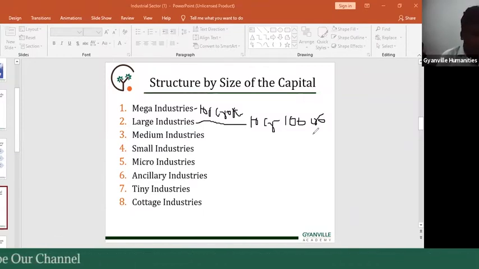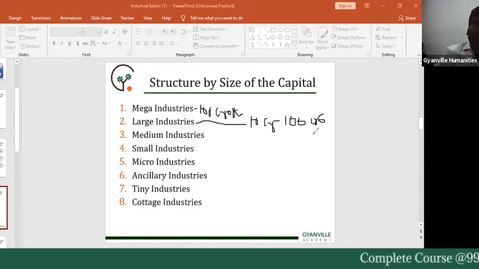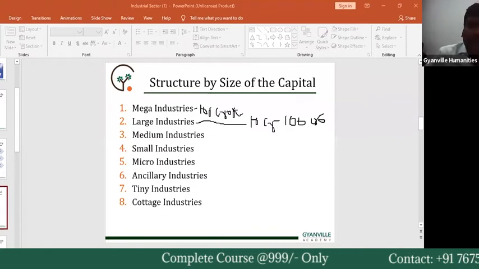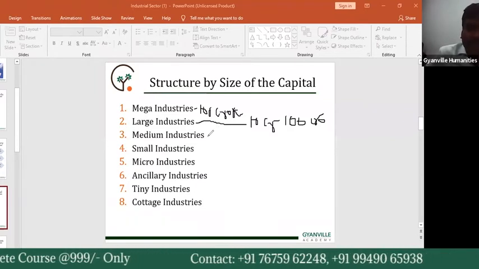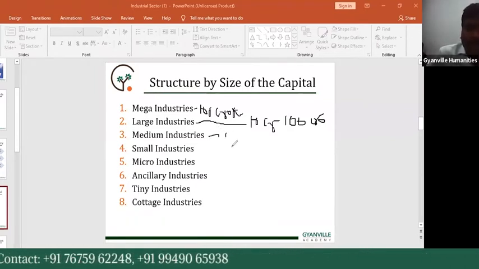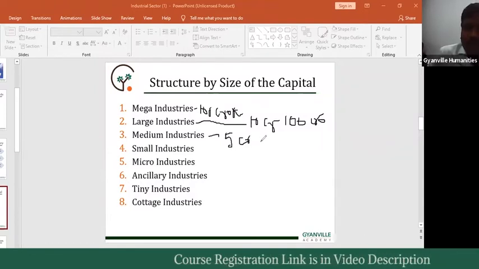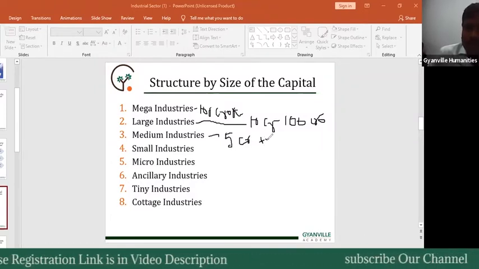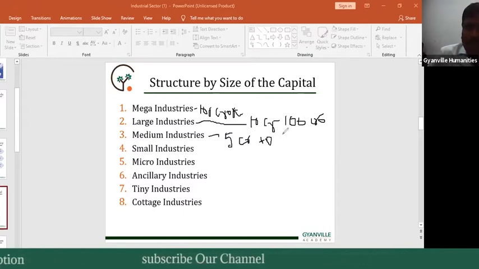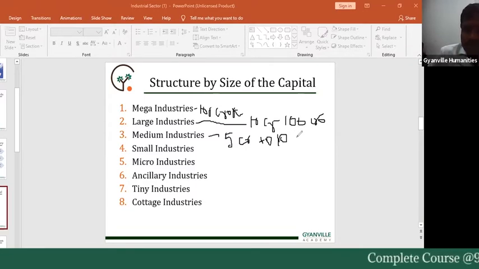The next, third type of industries is the medium industries. Medium industries have a capital investment range between 5 crore rupees and 10 crore rupees. Which industries' investment amount is between 5 crore and 10 crore rupees, that is called medium industries.